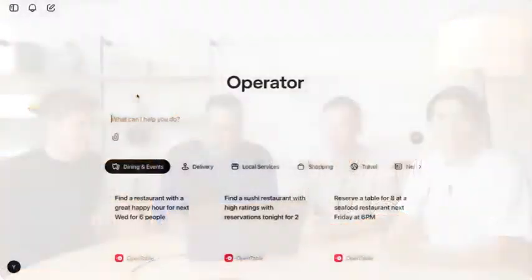Great, thanks, Sam. Hi, I'm Yash. This is Casey, that's Ray, and we work on the computer using agent team. And we're so excited to show you Operator today. As Sam said, Operator is an early research preview. It will do a lot of cool things. It also makes mistakes, sometimes embarrassing ones. But let's show you what Operator can do.